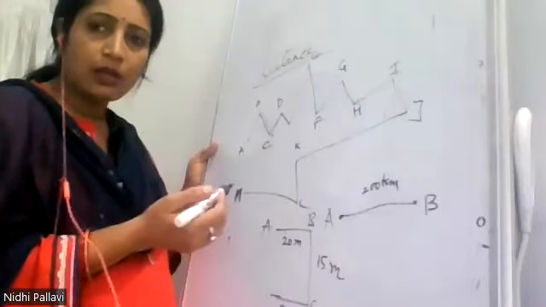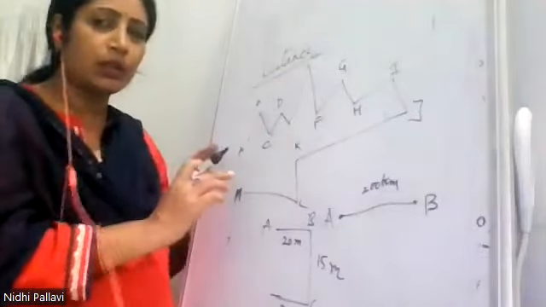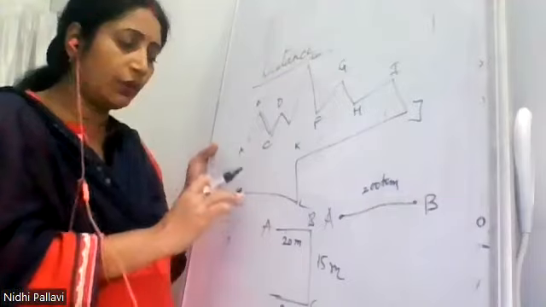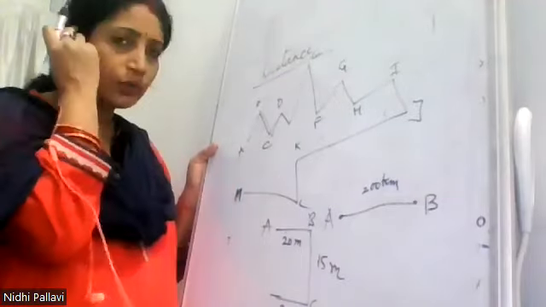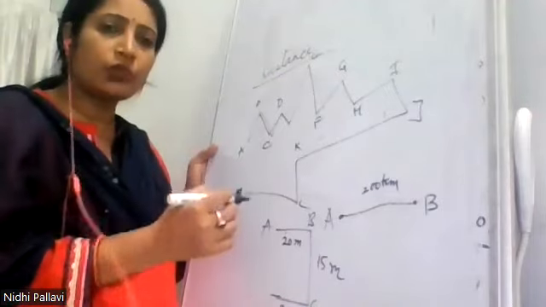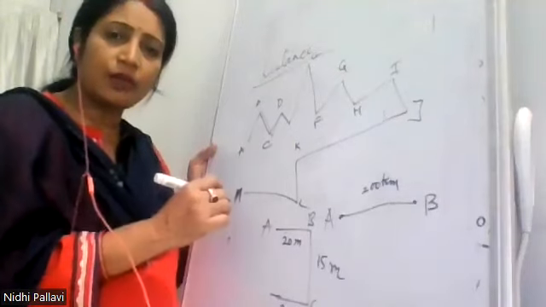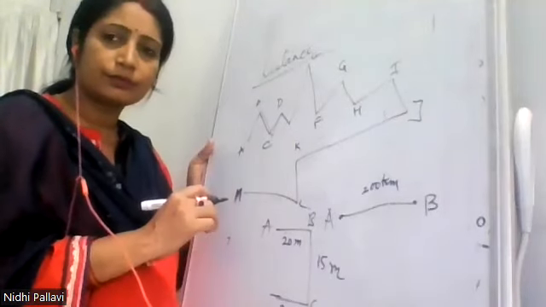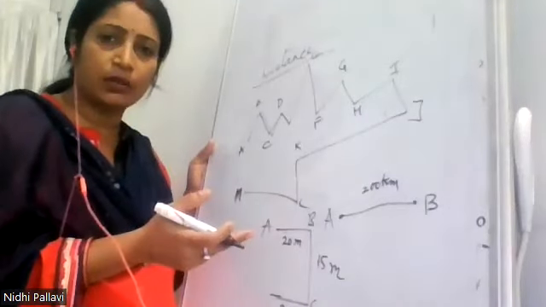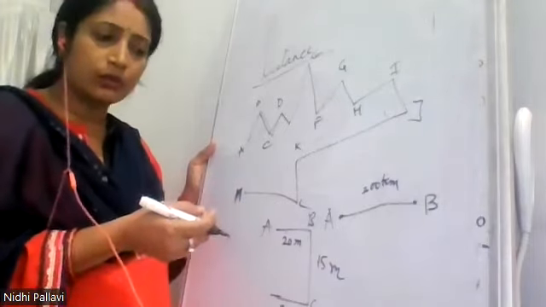We are taking care about the total distance which he has covered. So distance क्या होगा? That is the total path or the actual path which is covered, which is traveled, with respect to any reference point. Okay.